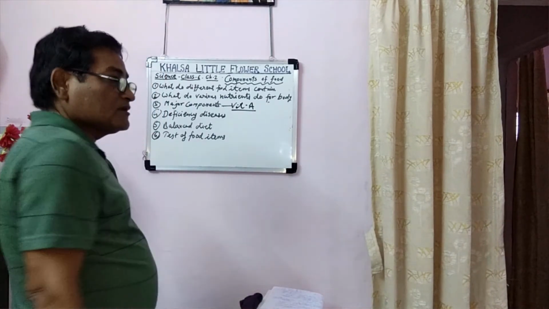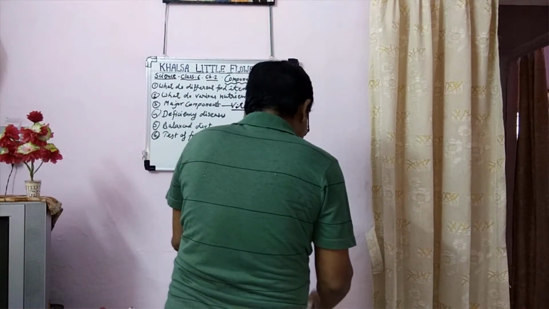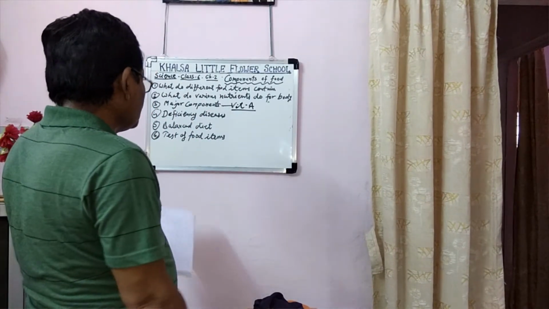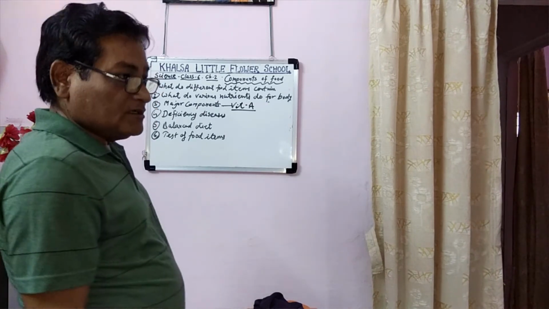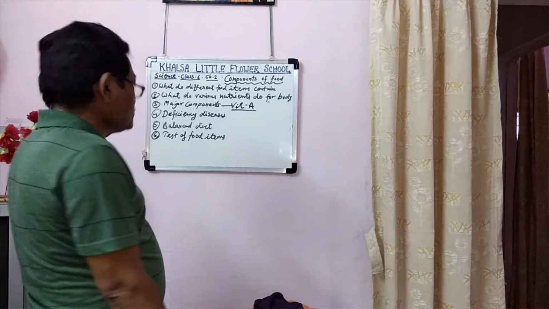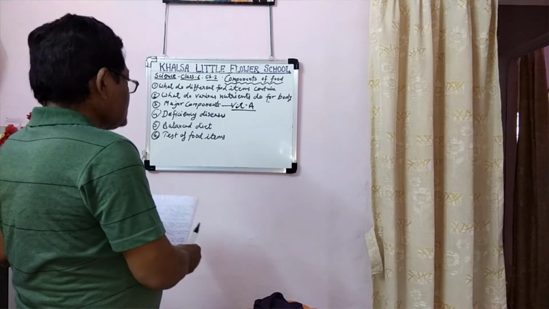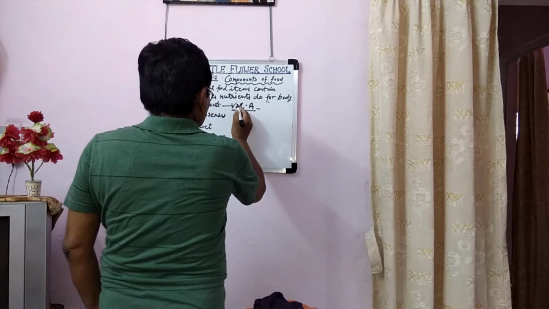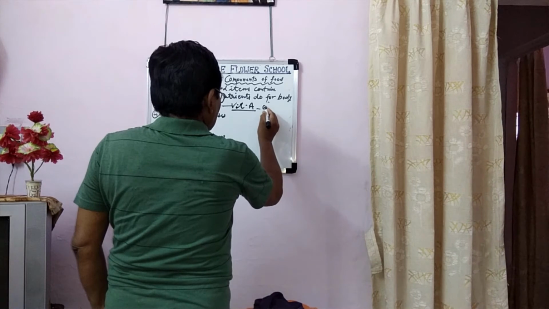Its sources are fruits such as papaya, carrot, mango, etc. Its main function is to keep the skin healthy and to keep the eyes healthy. So it is the main vitamin for eyes and skin.